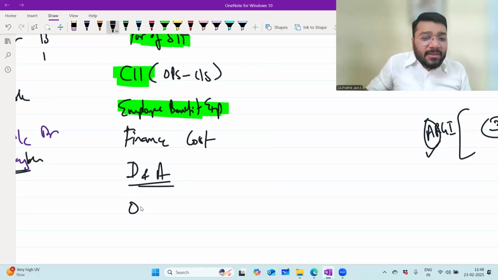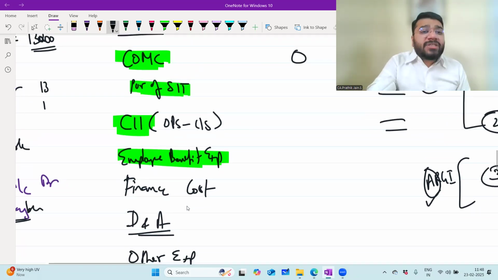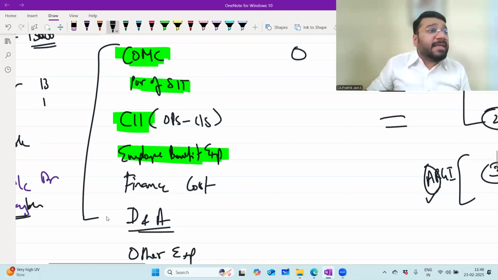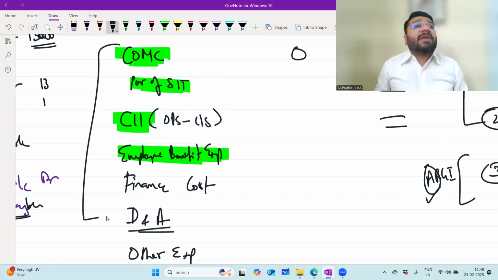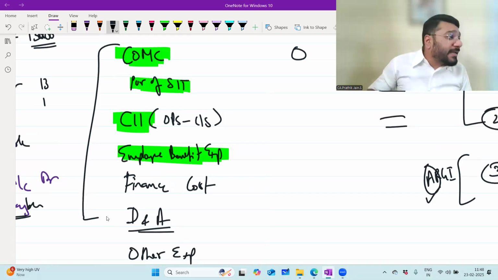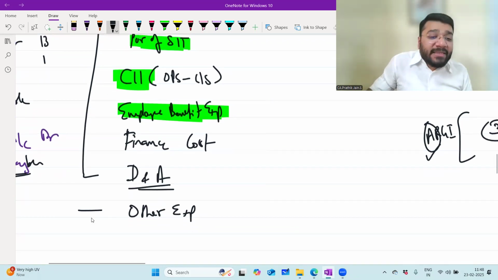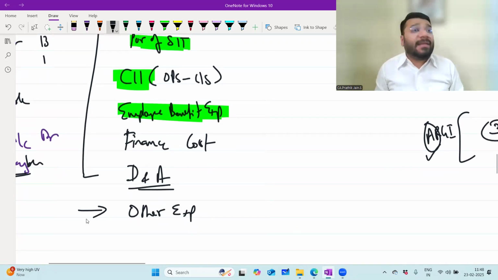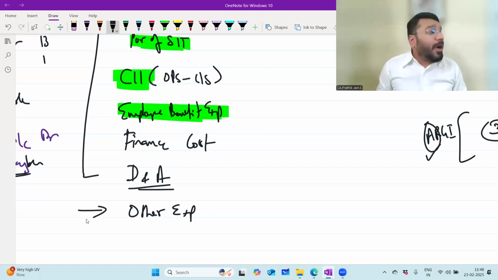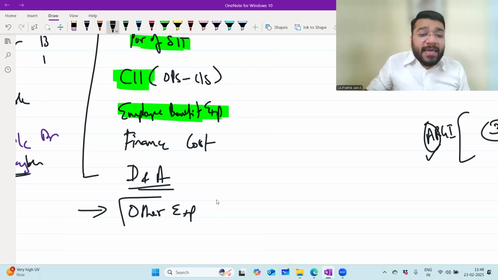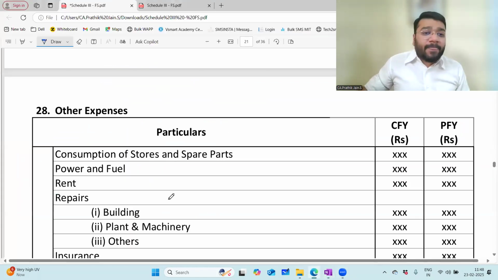The last item is other expenses. Means what? Any item which does not fit in the above 6 categories. Any expenditure that does not fit in the above 6 categories will come to the rescue of the 7th category. This is called a residual category. If you do not find place in any of the above 6 houses, you can come to my house. Who is saying this? Other expenses say.